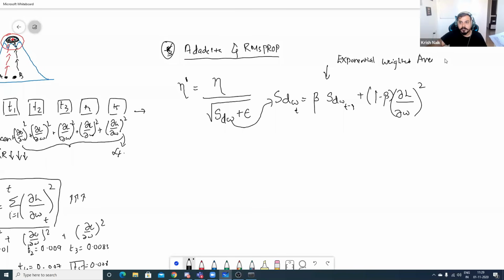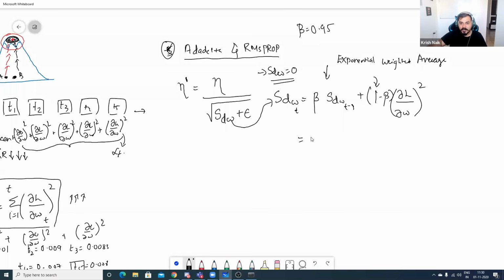Exponentially weighted average, right? In this case, we will be using some beta value like 0.95. And every time, since we are not doing the squaring now, instead what we do is specify a smaller value over here, right? So suppose I say beta of 0.5, how will SDW be calculated? Again, it will be initialized to 0.